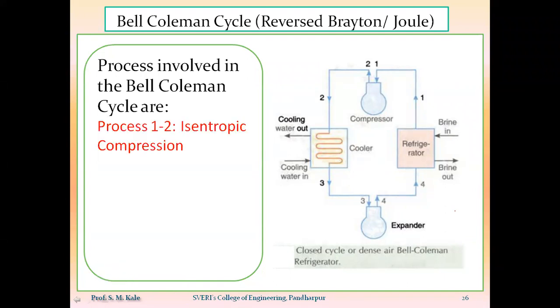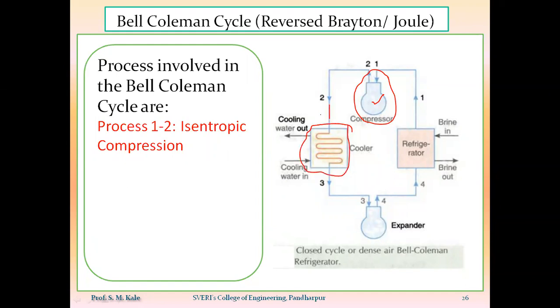The first process, the 1 to 2 process, will occur inside the compressor, and that process is nothing but isentropic compression. Then the outlet of the compressor will be supplied to the cooler.